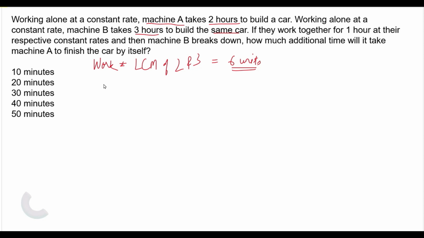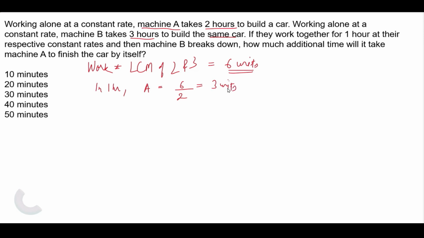So in 1 hour, work done by A will be equal to 6 upon time taken by A. So 3 units. So A is doing 3 units of work per hour. Similarly, B is doing 6 upon 3, 2 units of work per hour.